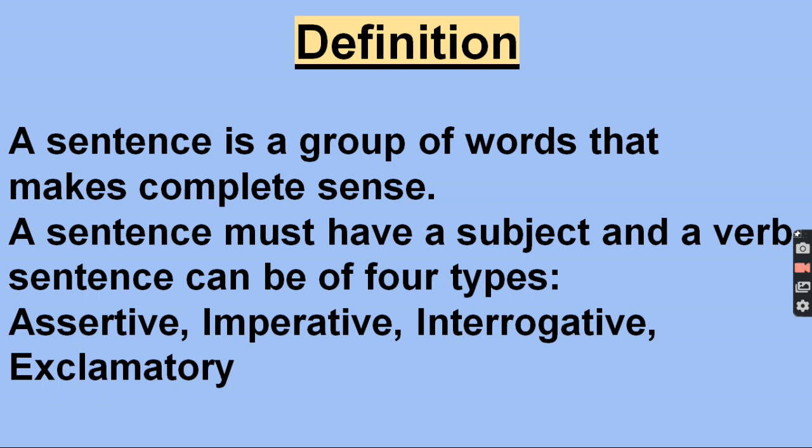For example, if I say, the girl, this sentence is incomplete. But if I say, the girl dances well, then we have a complete sentence. So you know that a sentence is a group of words that makes complete sense and it should have a subject and a verb. Now these sentences are of 4 types.